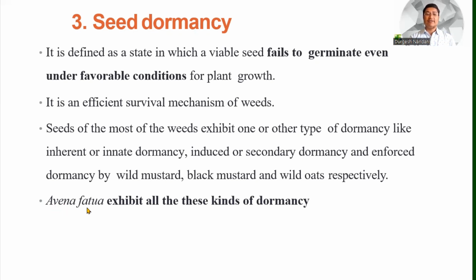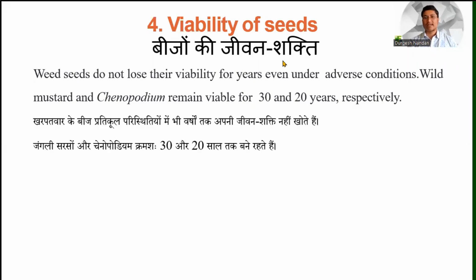Avena fatua exhibits all these kinds of dormancy, because this is the weed where dormancy is found to be greatest. So we have discussed three types of characters, and now the fourth one, viability of seeds. Weed seeds do not lose their viability for years, even under adverse conditions. Wild mustard and Chenopodium remain viable for 30 and 20 years respectively.